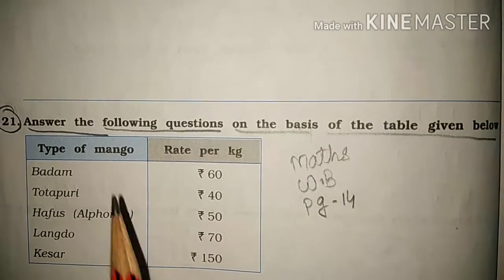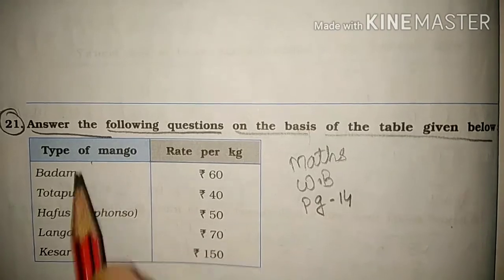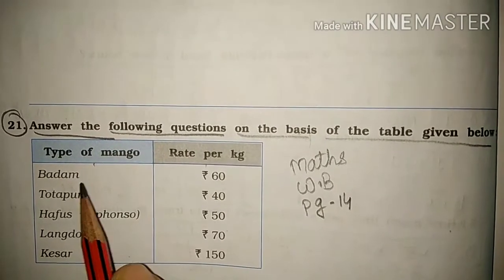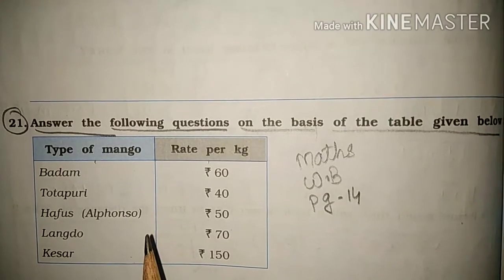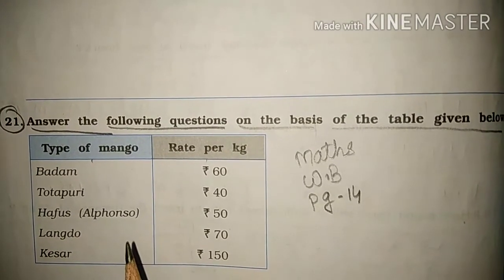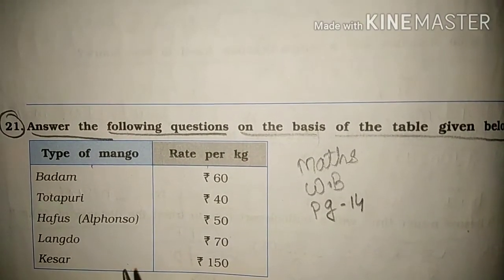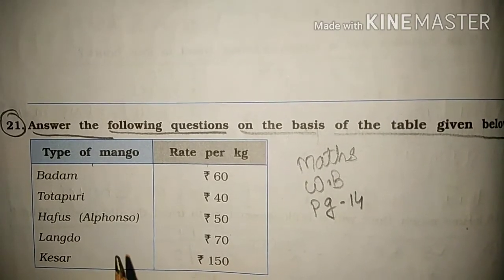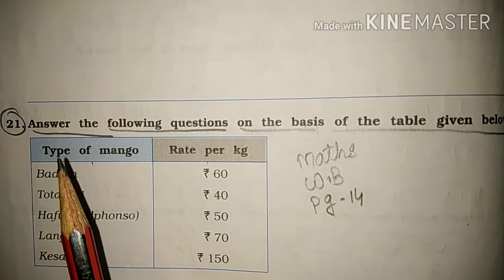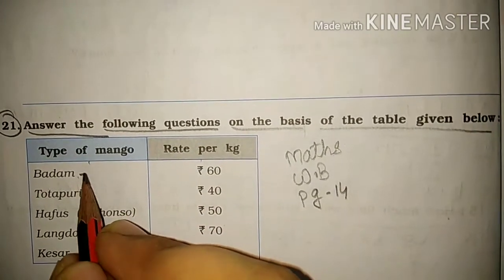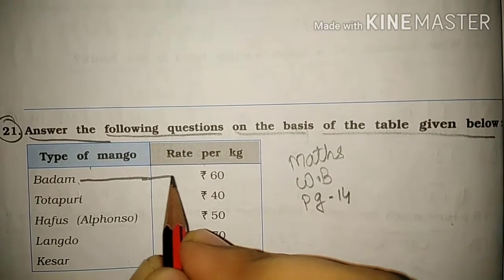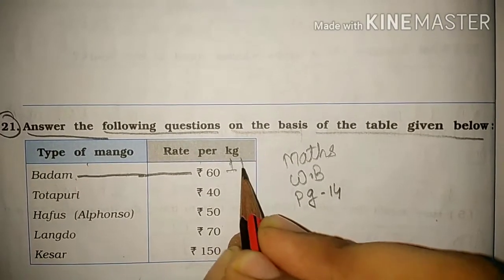Now here the first column is the type of the mango and the rate per kg. Now students, these are the types of mangoes. We all eat mango, but we don't know what mango we are eating. So let us clear the concept of the types of mango also today in this video session by understanding the question. So badam mango, the rate of badam mango per kg means 1 kg.